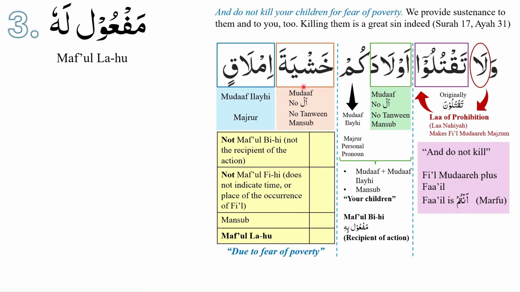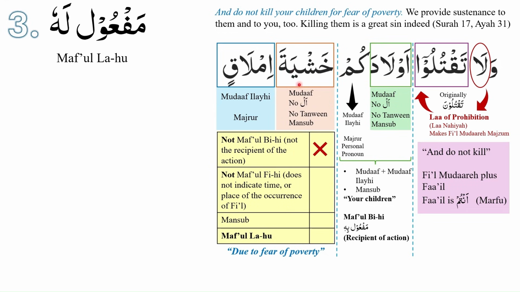Khashyata imlaqin is not maf'ul bihi because it is not the recipient of the action. Fear of poverty is not the recipient of the action. The recipient of the fi'l, or the recipient of the action, was awladakum, and we have already determined that awladakum is maf'ul bihi. So we can conclude that khashyata imlaqin is not maf'ul bihi.